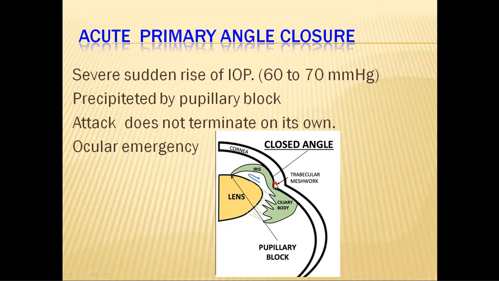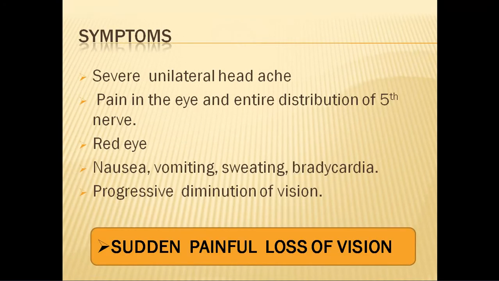So because of this, the trabecular meshwork is totally blocked, and there is a very high increase in the intraocular pressure, say up to 60 to 70 millimeters. So the normal, which is 15, has shot up to 60 to 70. So this becomes an ocular emergency because the pressure is very, very high. What happens at this high pressure? Because the pressure is so high and so sudden, there is ischemia in the eye, which leads to all the various symptoms and signs.